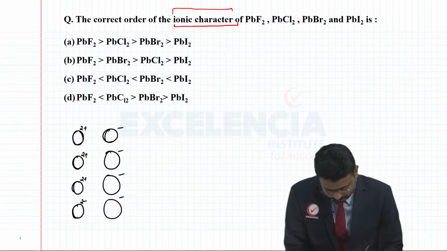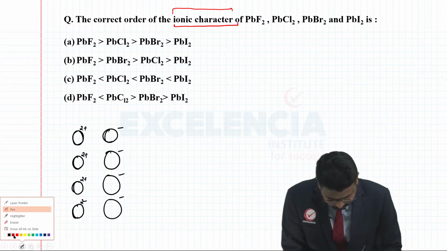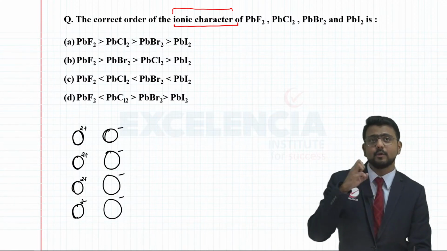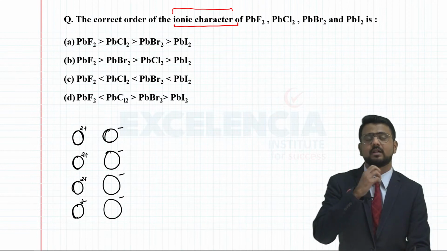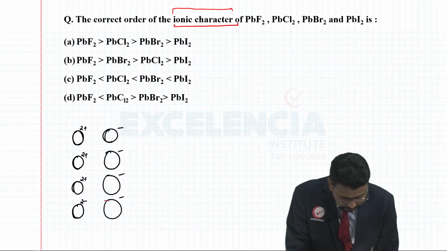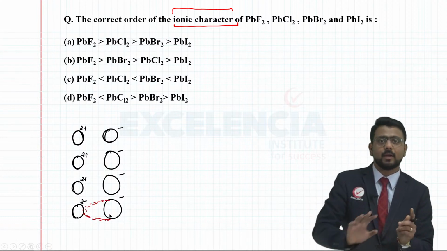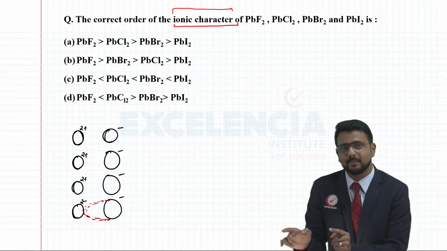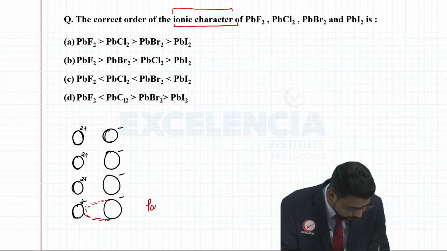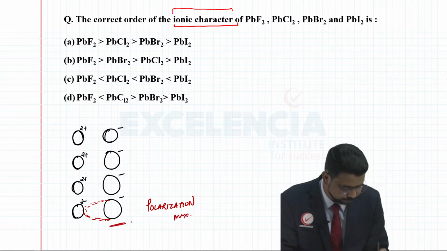Now logically you will be able to gauge the idea here that if it is I minus, then Pb2 plus ions will be able to extract the outermost electrons from I minus strongly, and hence the drifting of electrons will be maximum in the case of I minus. Because electrons are drifted to the maximum extent, the extent of polarization is maximum in PbI2.